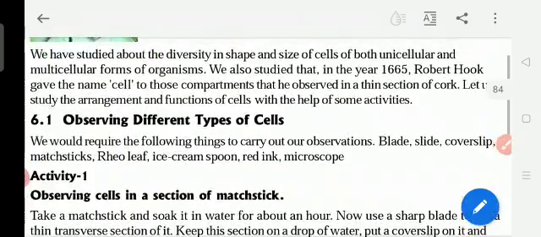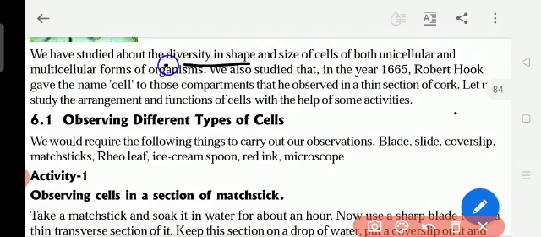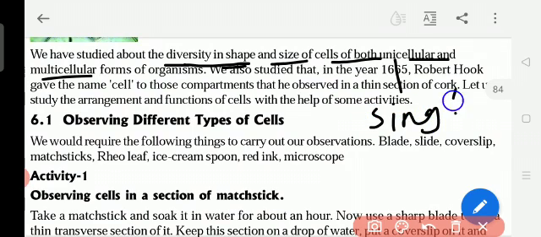We have studied about the diversity in shape of a cell. All the cells' shapes are not the same in our body. Eyes are different from nose, and nose shape is different from the hand and leg. That is why diversity means different. We have different shapes and sizes of cells, both unicellular and multicellular. Uni means single, so write in your textbook, uni means single cell, and multi means many.